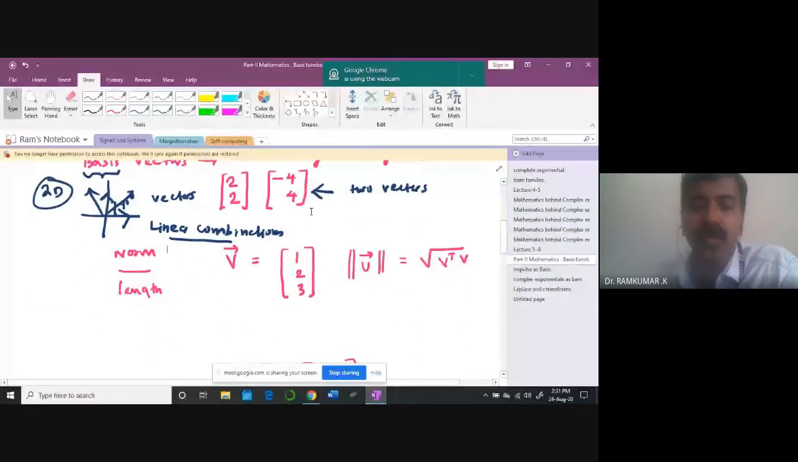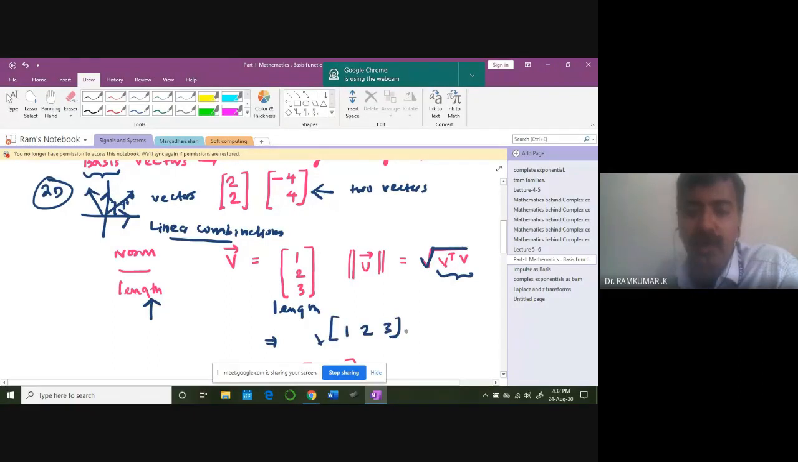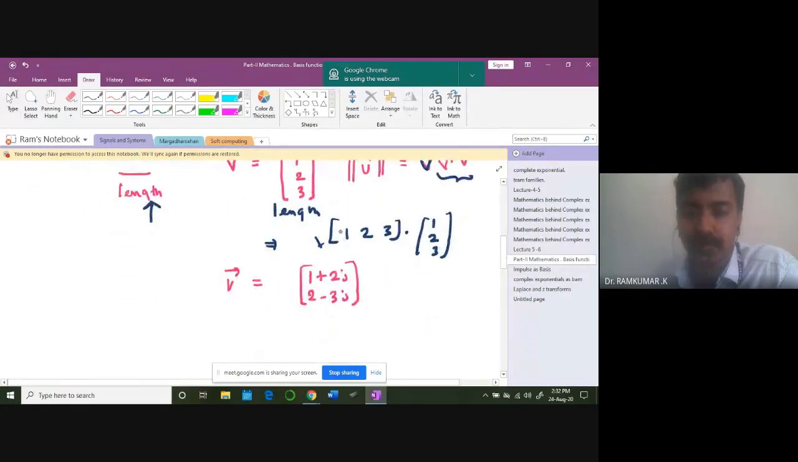So how do you find out the norm or length of a vector? You know that very well. You simply take V transpose V and take the square root of it, and I'll be getting the length of the vector. For this case, what do I get? I get 1, 2, 3. I take the inner product, and I'll be getting 1 plus 4 plus 9. The square root of it is going to be the square root of 14.